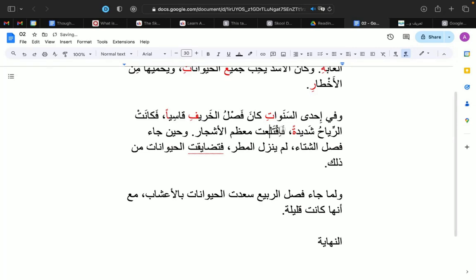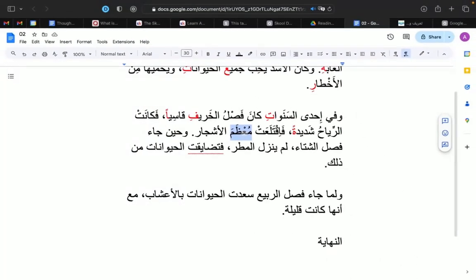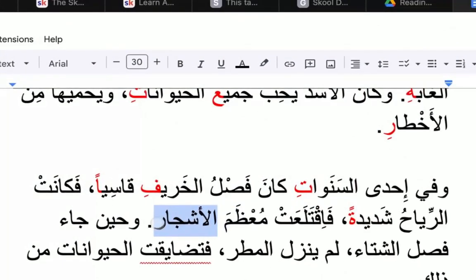فاقتلعت, which means and it uprooted in an intense way, right? And it uprooted. معظم is the object, right? Most of, because right after it is an إضافة. Most of what?